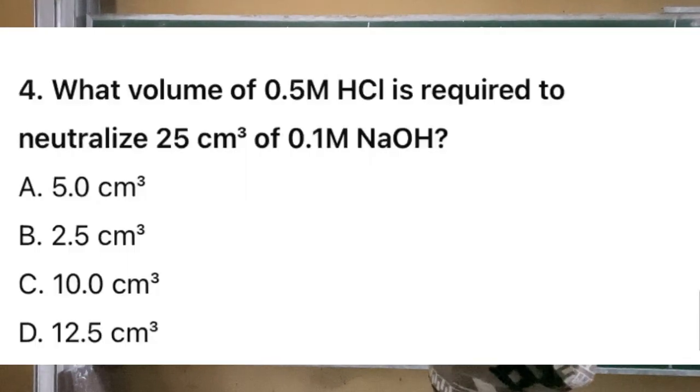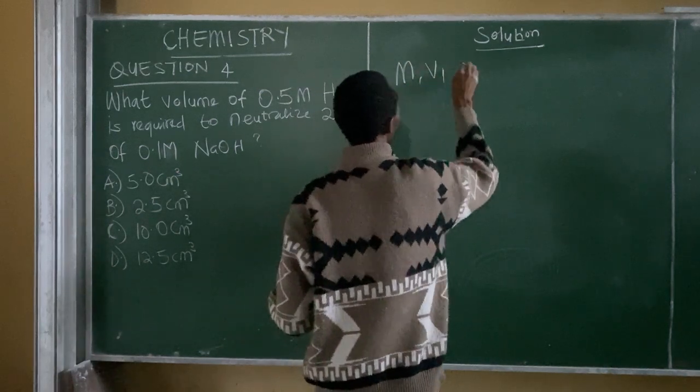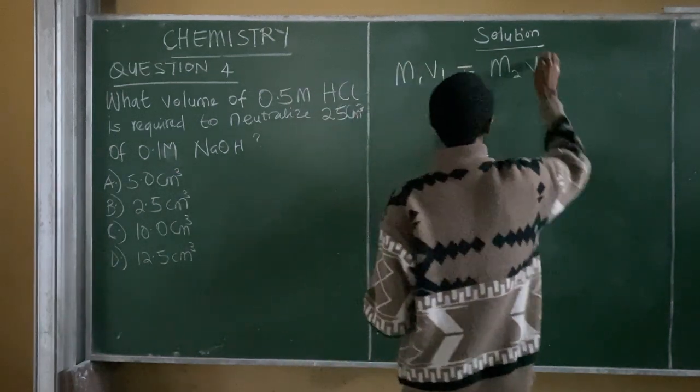Question 4 says, what volume of 0.5 moles of hydrochloric acid is required to neutralize 25 cm³ of 0.1 moles of sodium hydroxide? Now we're going to solve this using the neutralization equation, where we have M1V1 is equal to M2V2.